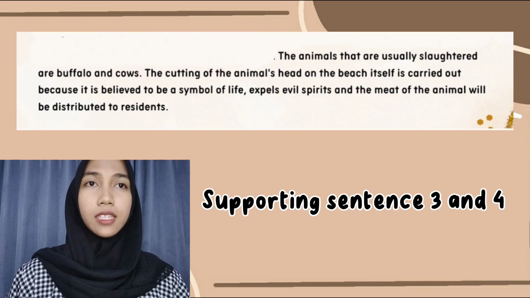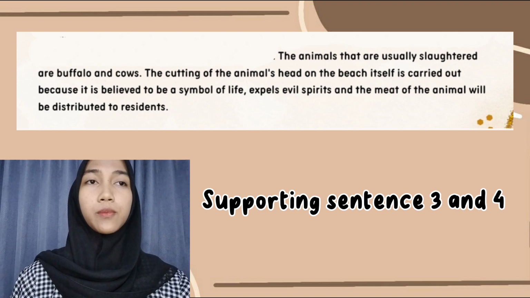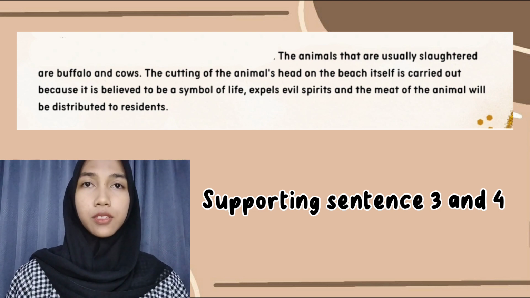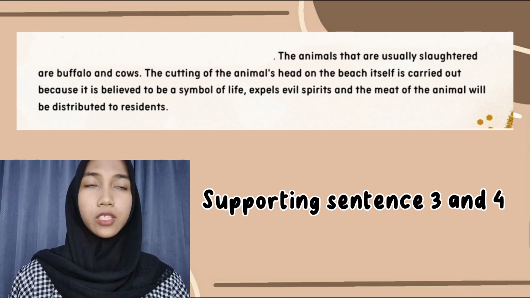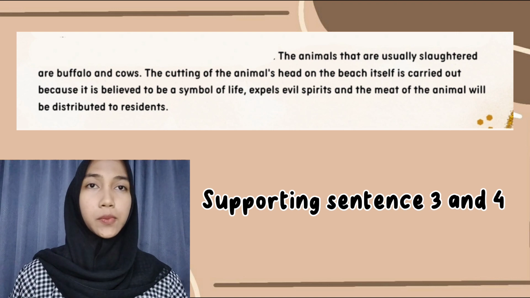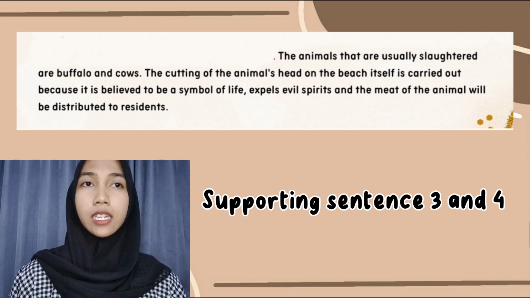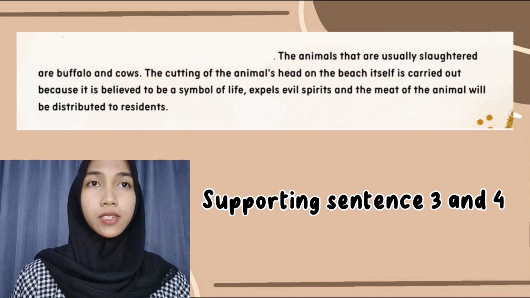The third supporting sentence is: the animals that are usually slaughtered are buffalo and cows. And the last supporting sentence is: the cutting of the animal's head on the beach itself is carried out because it is believed to be a symbol of life and expels evil spirits, and the meat of the animal will be distributed to residents.